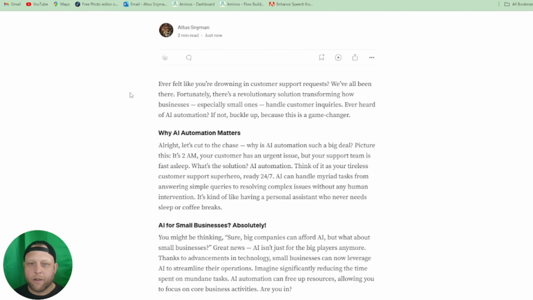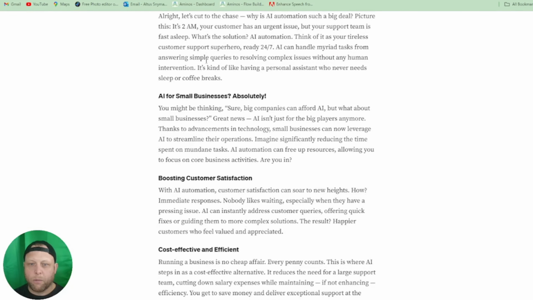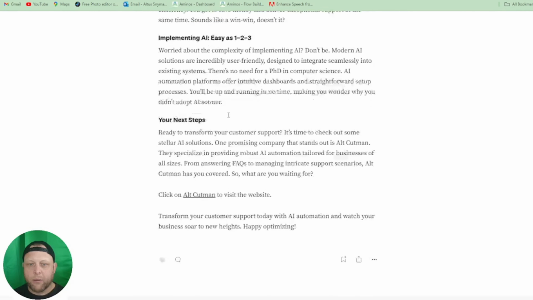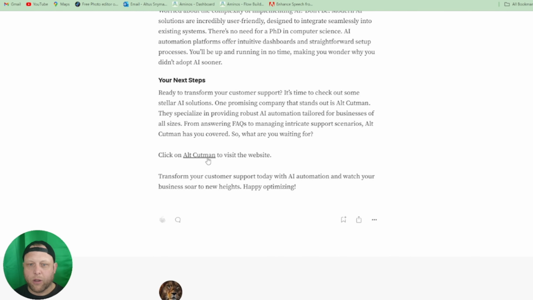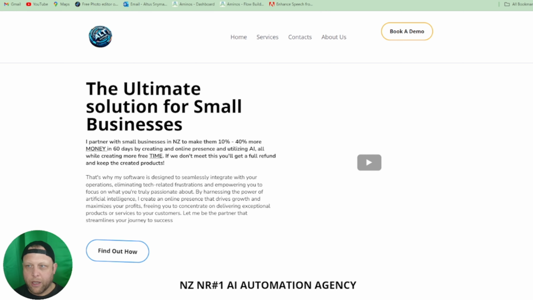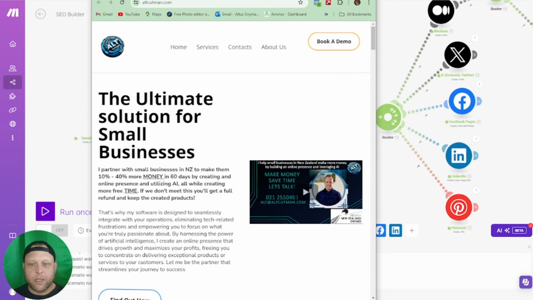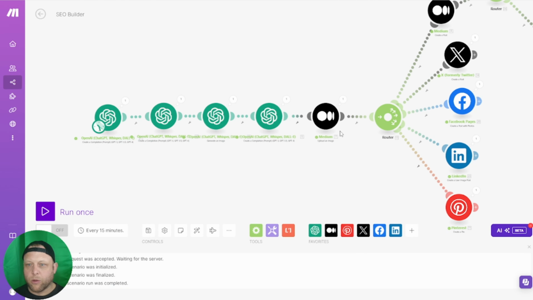And all it is a full-on little website or a little blog post all about AI and AI automations. And when you scroll down, you'll see it's created a good little backlink back to your actual website. If you need to click on it, obviously we'll go there. So all we need to do is just leave that, and then we'll keep ranking into Google.